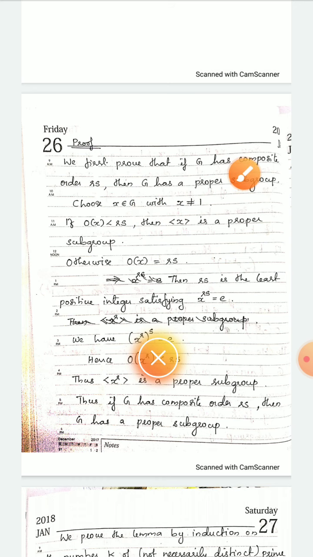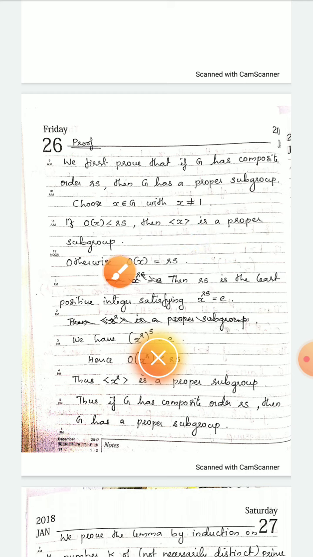Suppose that G has composite order. For that we choose an element x of G with x not equal to the identity, x not equal to 1. If the order of G is rs and the order of x is less than rs, then clearly the cyclic subgroup generated by x is a proper subgroup. Why is it a proper subgroup? Since the order of x is less than rs, it cannot generate all the elements of G.